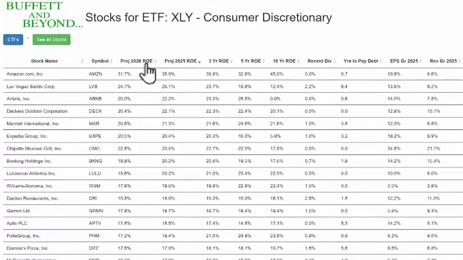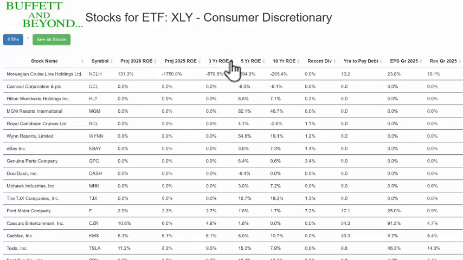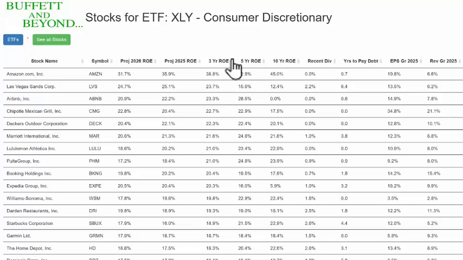So what do we do? We go to the 2026 ROE or the 3-year ROE. I like to do that a lot too. Click on it once and it goes from the lowest to the highest clean surplus ROE. Click it again, it goes to the highest clean surplus ROE. Now, I look to see over here to the right, if this has a 32.8% clean surplus ROE, I go over here toward the left, and I also go to the right, but usually to the left to see how it's doing.